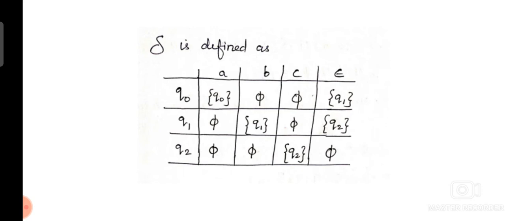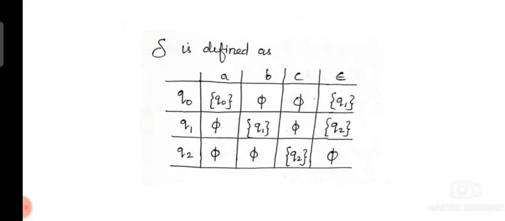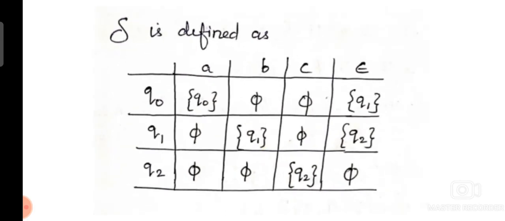So here epsilon is considered as one of the input symbols, and inside the cells we have to mention the new states by looking at the diagram. We can see that when we apply A to Q0, the state remains the same, Q0. Applying B to Q0 is not available, so we have to put phi in that place. And when we apply epsilon to Q0, we are getting Q1.